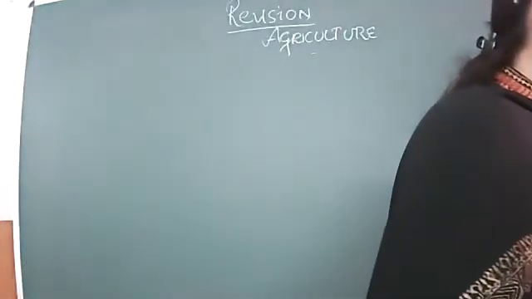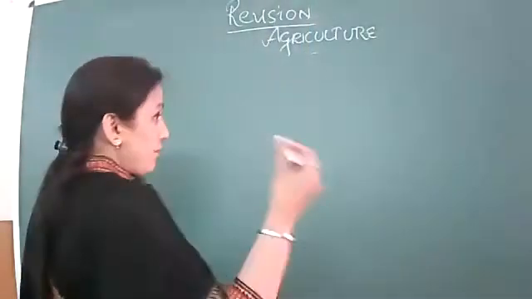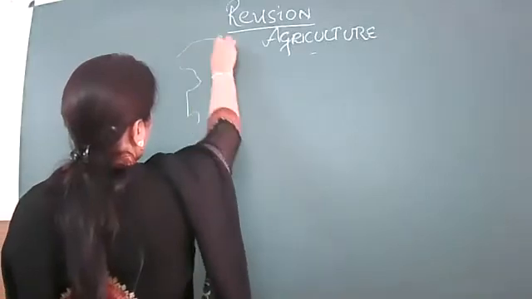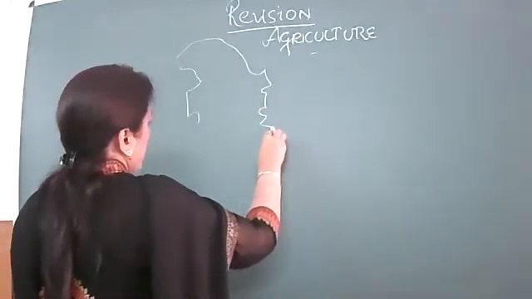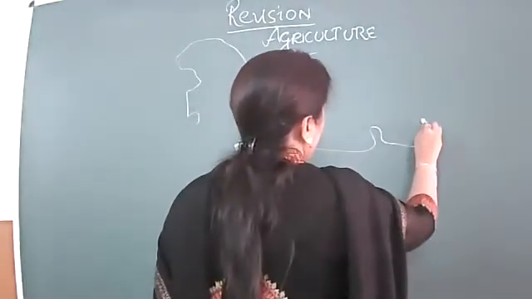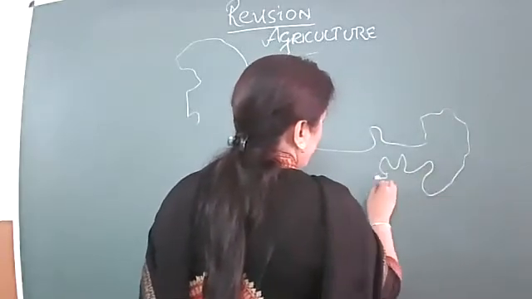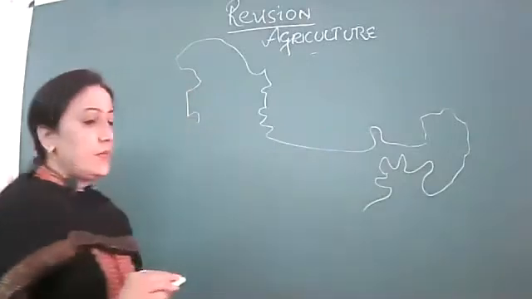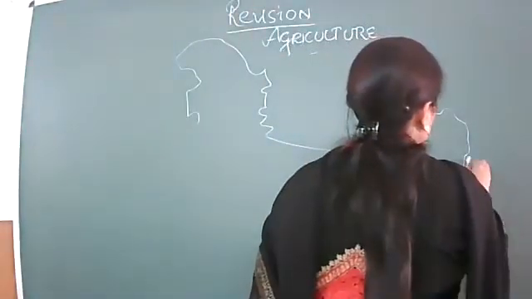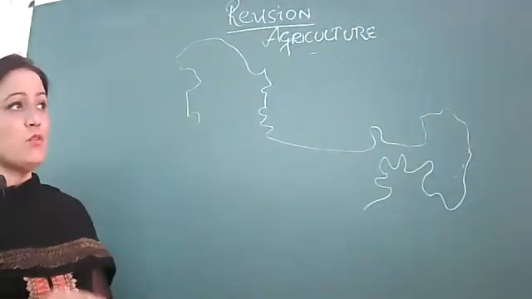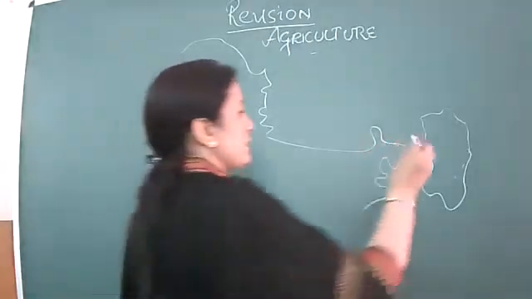The next crop is a beverage crop, and the name of the crop is tea. Tea is mainly grown in the northeastern part of India. All of you can see the map. The prominent state producing tea is Assam.